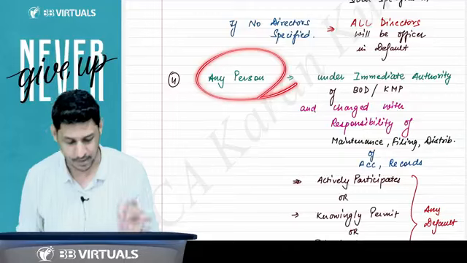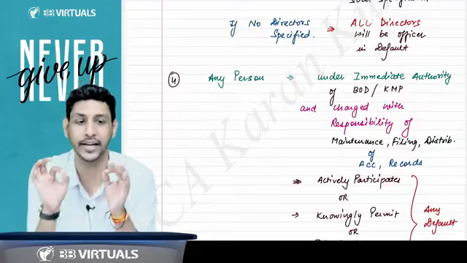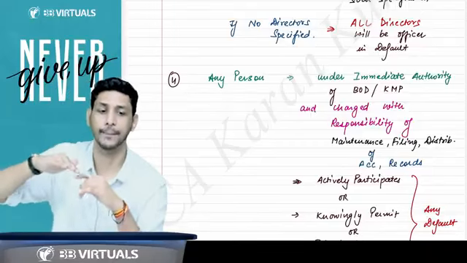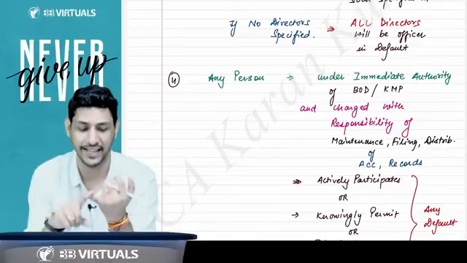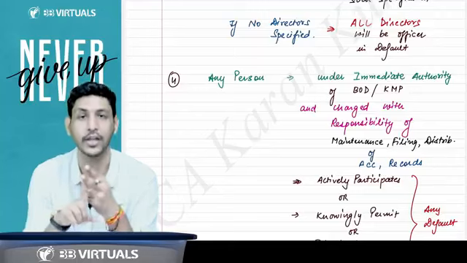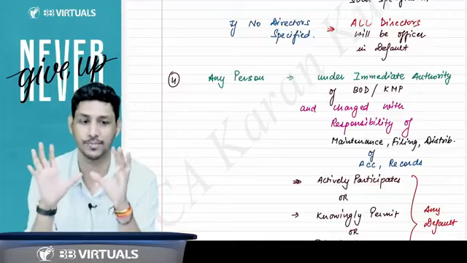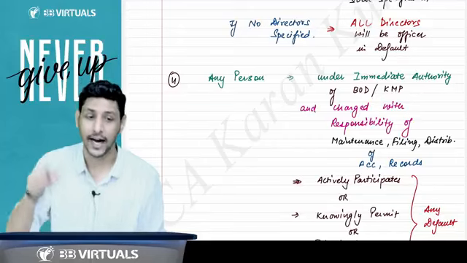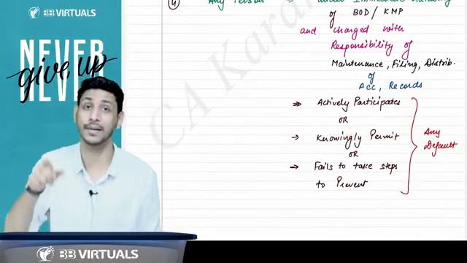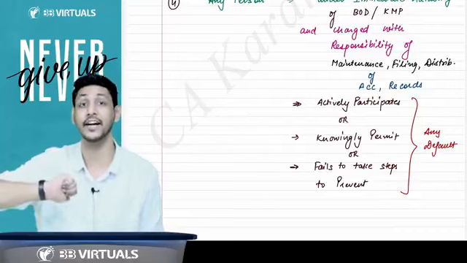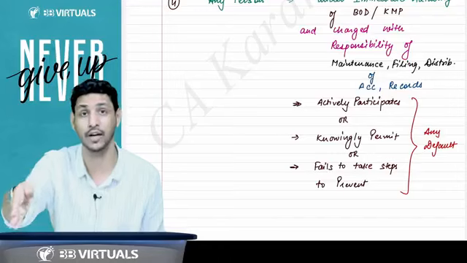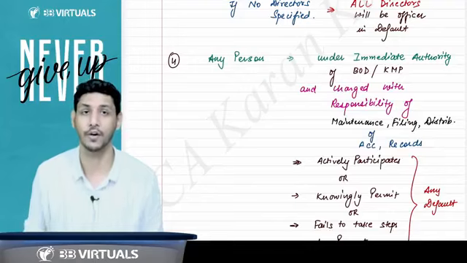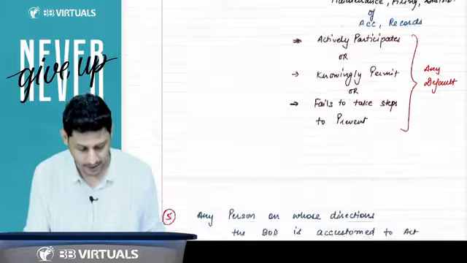Now understand who is another person who is an officer in default. Any person who is under the immediate authority of the board of directors or KMP, who is working under the board of directors or KMP, and who was given the responsibility of maintenance, filing, and distribution of accounting records, and that person has actively participated in any default, or has permitted any default, or has failed to take corrective steps to prevent any default. That person knew that the default was going on, but did not take any preventive steps. So that person will also be considered an officer in default.